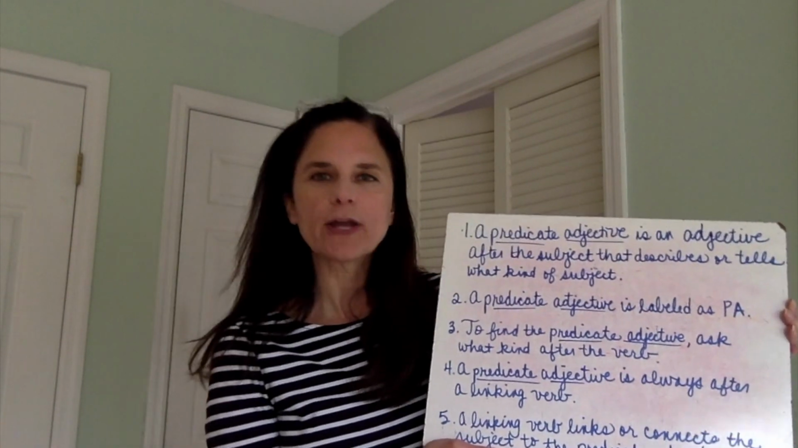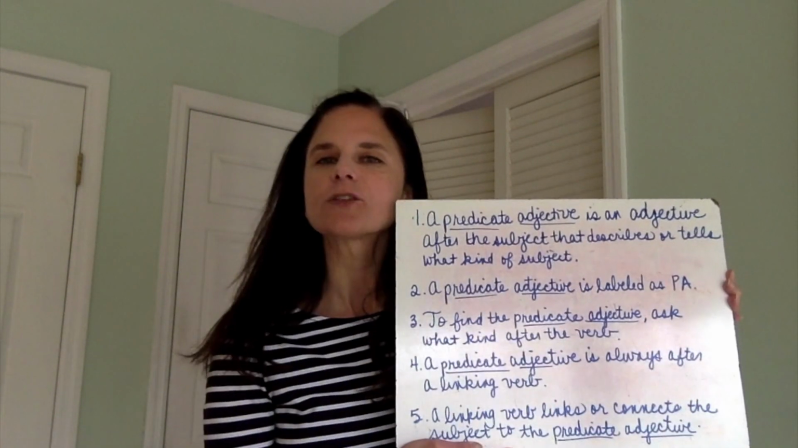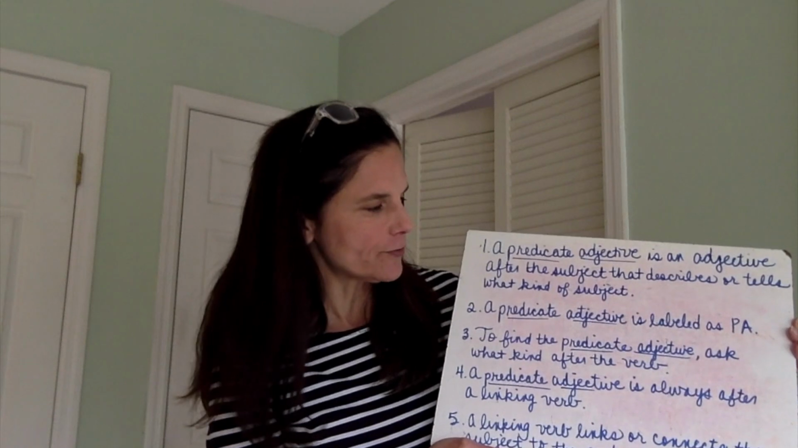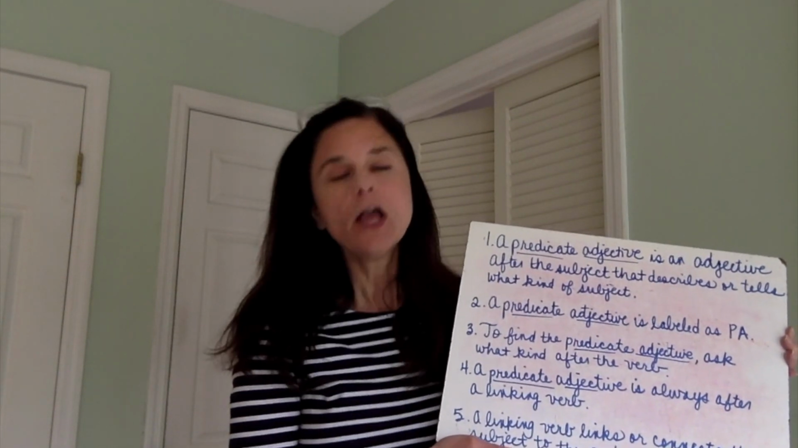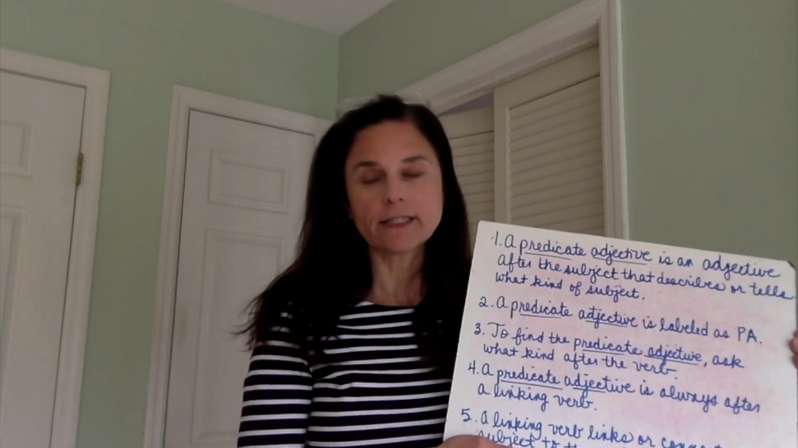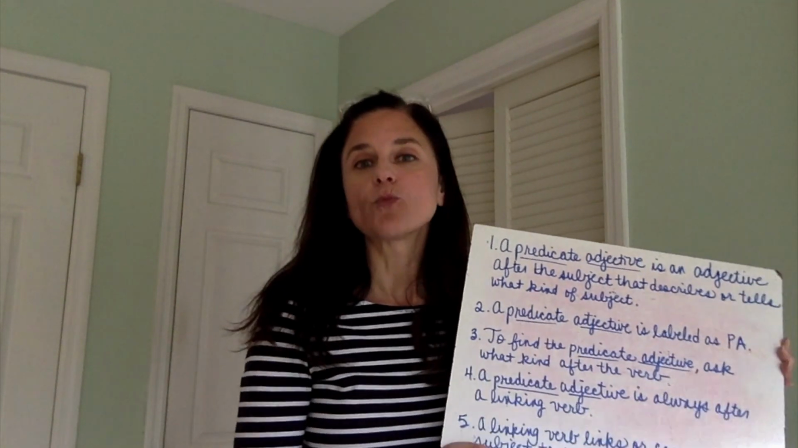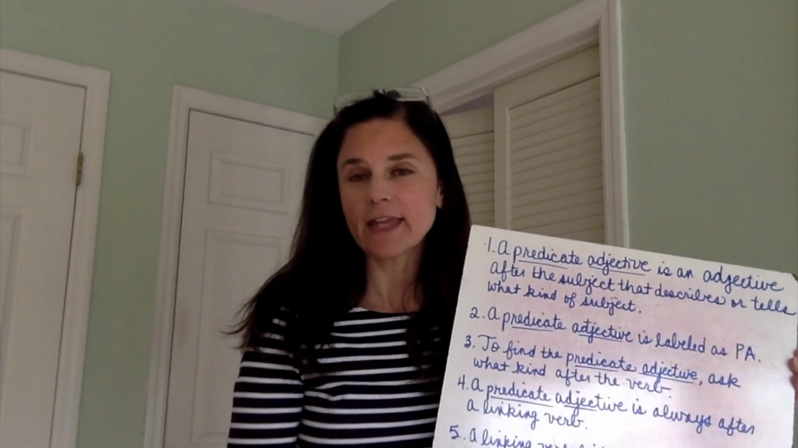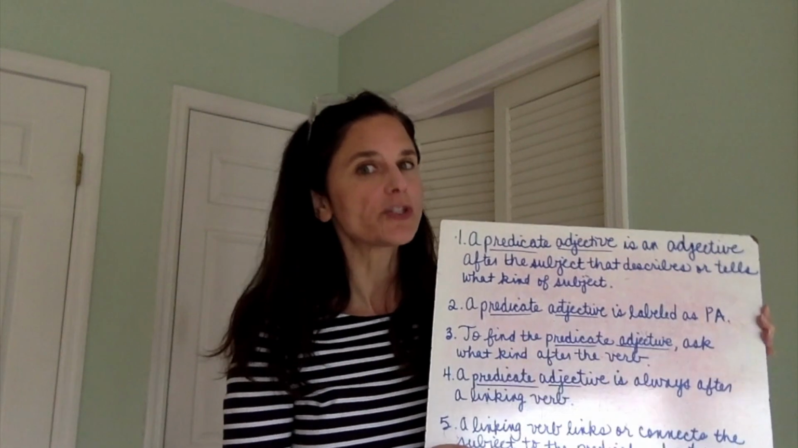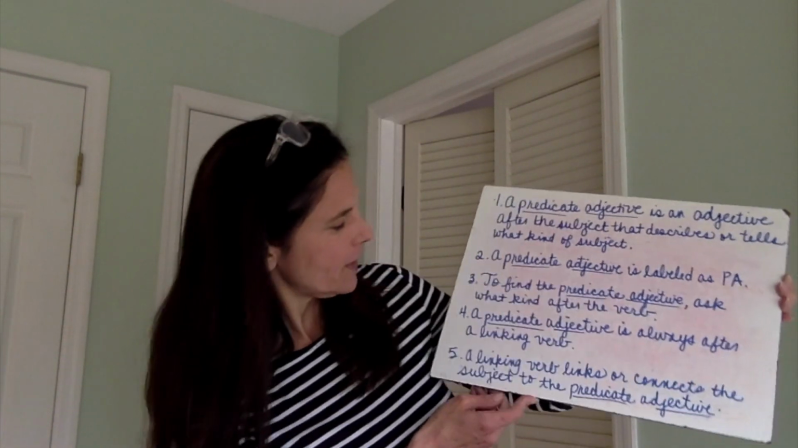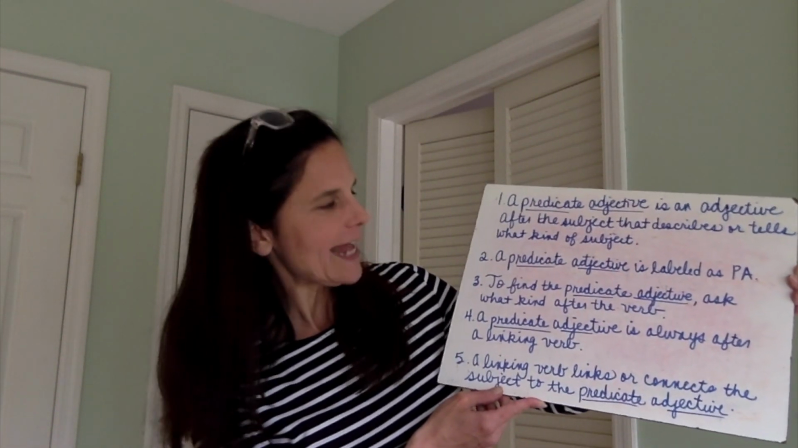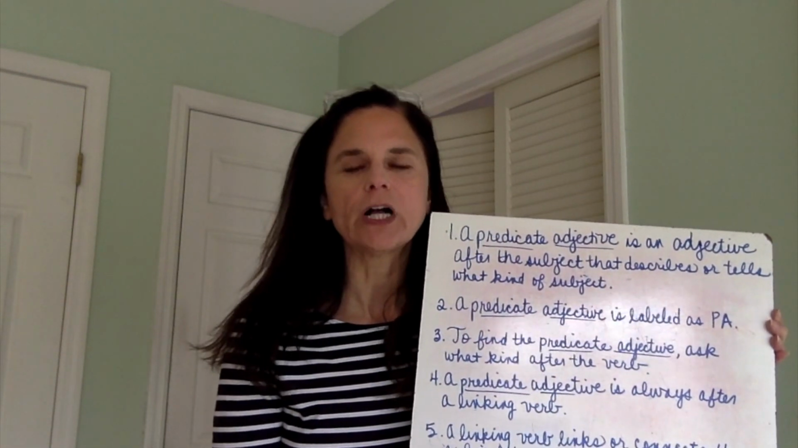Number 3, to find the predicate adjective, ask what kind after the verb. The pizza is delicious. Pizza is what? Delicious. Verify the adjective. What kind of pizza? Delicious. Predicate adjective. Number 4, a predicate adjective is always after a linking verb.